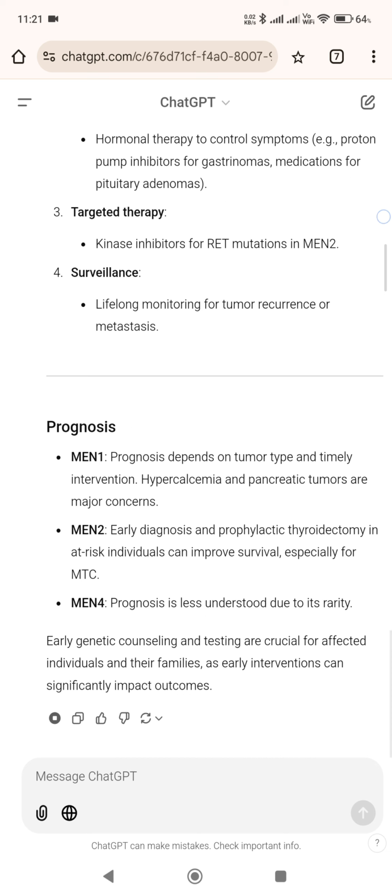Prognosis: prognosis depends on tumor type and timely intervention. For MEN1, hypercalcemia and pancreatic tumors are major concerns. For MEN2, early diagnosis and prophylactic thyroidectomy in at-risk individuals can improve survival, especially for MTC. For MEN4, prognosis is less understood due to its rarity. Early genetic counseling and testing are crucial for affected individuals and their families, as early interventions can significantly impact outcomes.